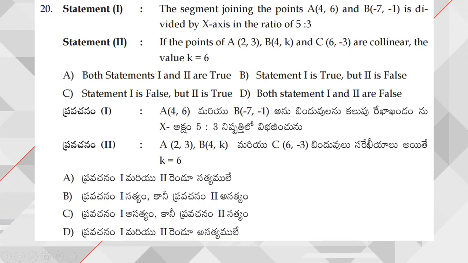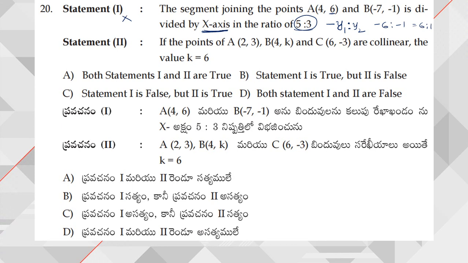Next, moving on to question number 20. The segment joining the points A 4, 6 and B minus 7, minus 1 is divided by the x axis. If he says x axis, then the formula is simply minus y1 is to y2. So minus y1 means minus 6 is to y2, which is minus 1. Hence the answer is 6 is to 1. But what he has given is 5 is to 3. Hence statement 1 is wrong.